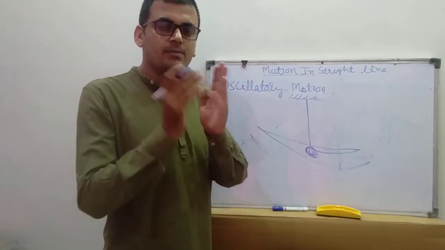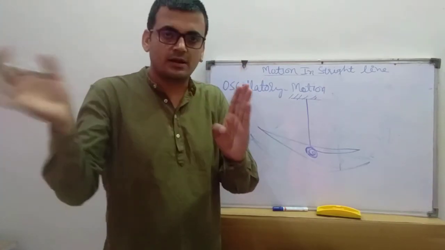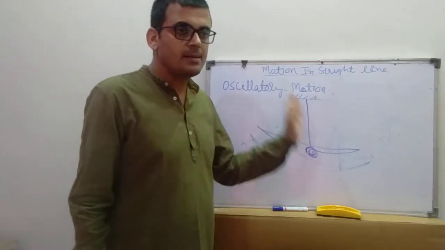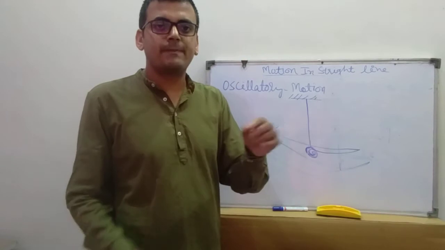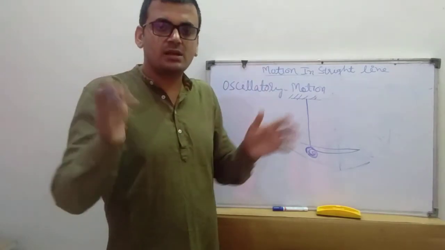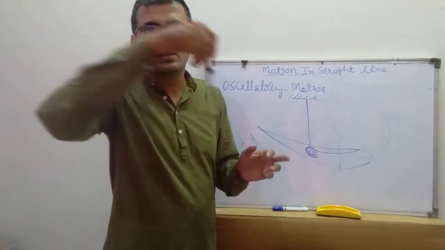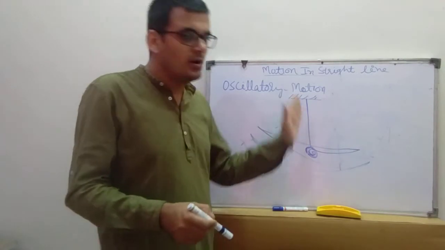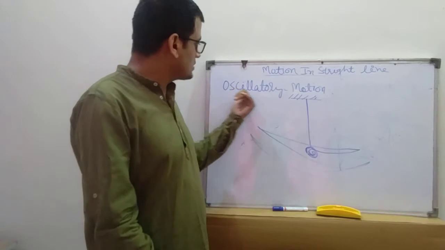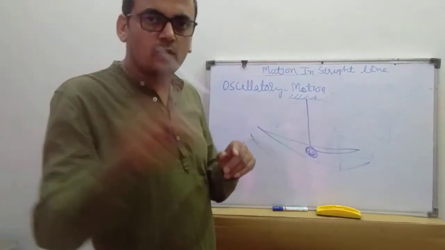Whenever any body moves to and fro, in Hindi idhar udhar, about a mean point, that is called oscillatory motion. Like the motion of a simple pendulum, or you have seen the watches. In many watches there is one pendulum like this which rotates to and fro. Whenever a body moves to and fro about a fixed point, that is called oscillatory motion. Example: simple pendulum or pendulum of a wall watch.